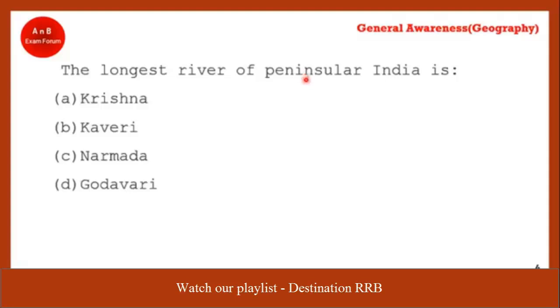The longest river of peninsular India, I think this we have already seen. Yes, Godavari. So Godavari is the correct answer.